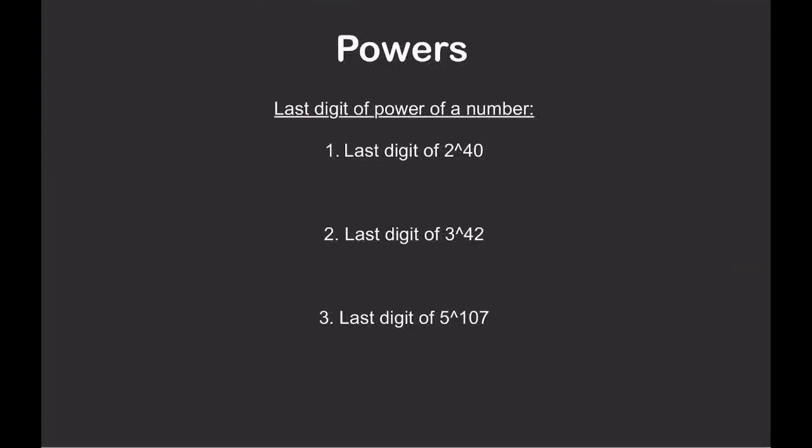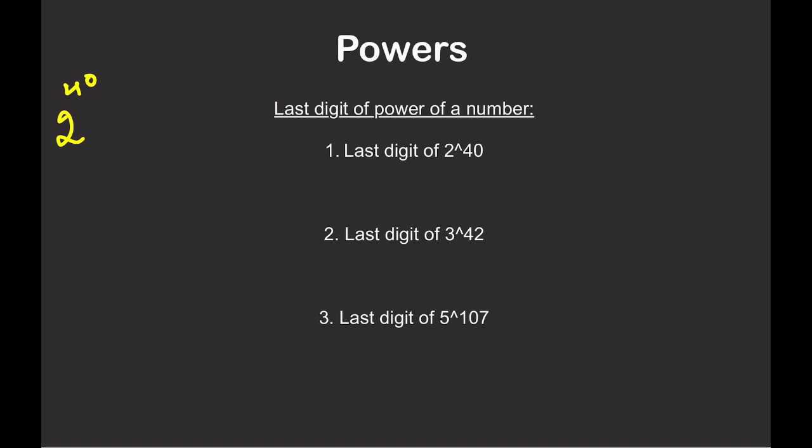Okay, now we are starting with the powers. Power of a number. Power is just an exponent. Suppose I say 2 raised to power 5. So this is a power, right? Power to a base, 2 raised to power 5. In this section, we are going to learn that whenever 2 raised to a power or 3 raised to a power is given to you, how to find the last digit of the number. Suppose they ask you, what is the last digit of 2 raised to power 40? I don't know. What are we going to do? We are going to use this method to find the last digit of the power.